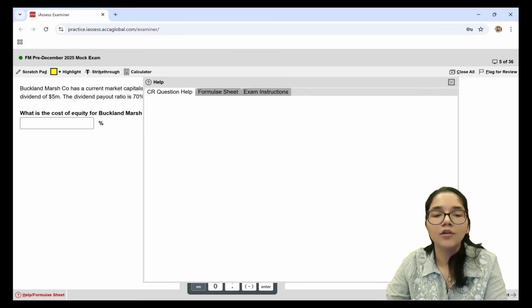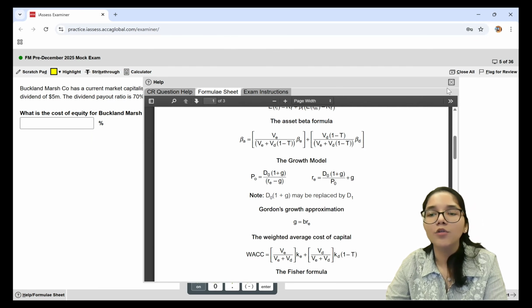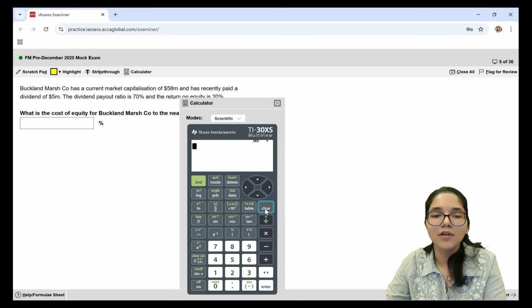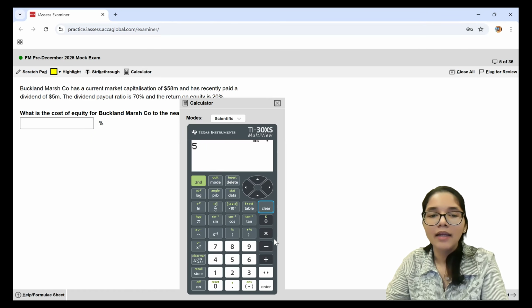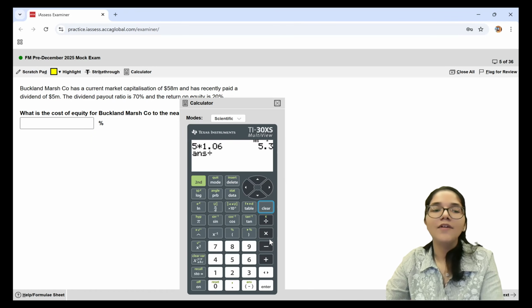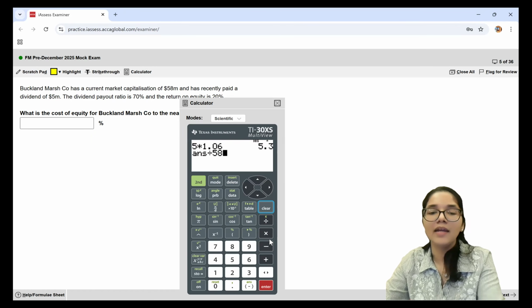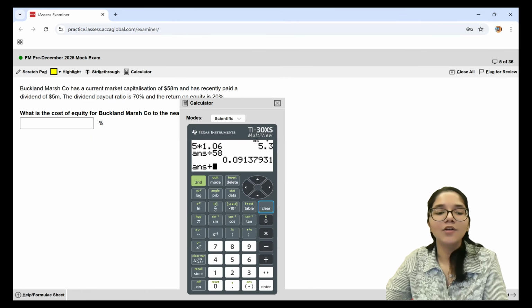Now I put the growth rate in the formula that has been given to me, D0 into 1 plus G divided by P0. So how much is the D0? D0 is 5 million into 1 plus, we've just calculated the growth rate to be 6%. So into 1.06. This is my numerator divided by P0. P0 is the total market cap, which is 58. So this is the first half of my working, and then I will add the growth rate separately.